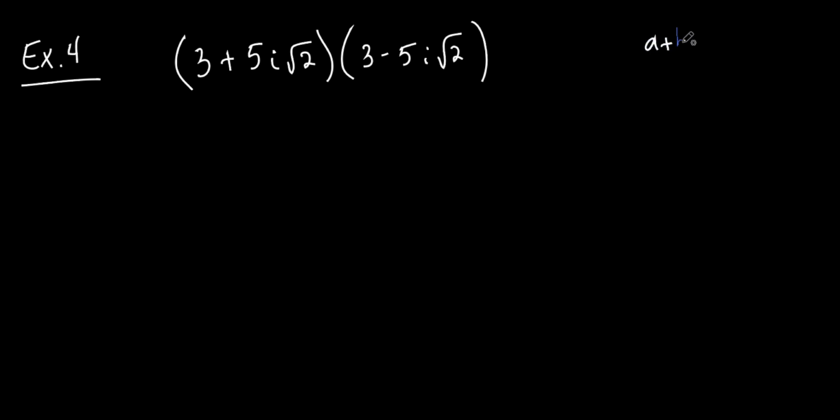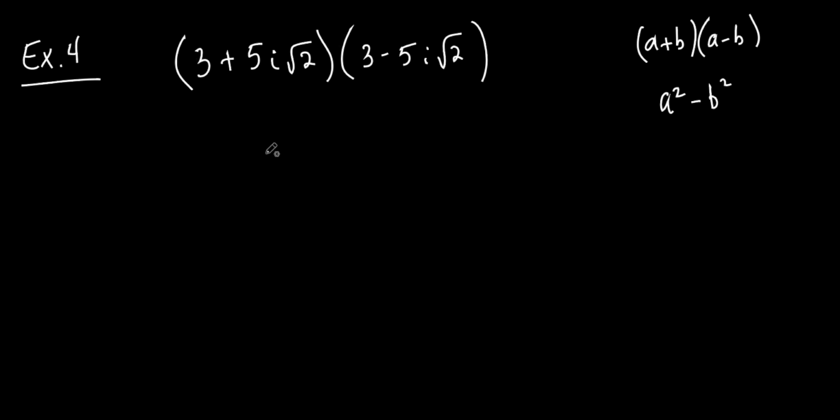Remember this? a plus b times a minus b. Right? Because that is the same as that, except one's plus, one's minus. Agreed? What did this come out to be? Without doing the whole FOIL method thing, what is that? It's a squared minus b squared. So can't we do the same thing here? So we don't have to worry about the outside and inside. Let's just do the first and the last.